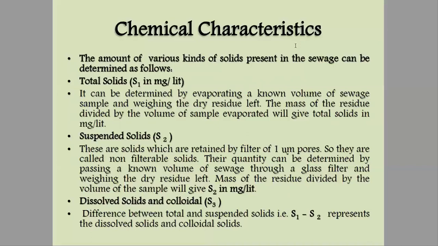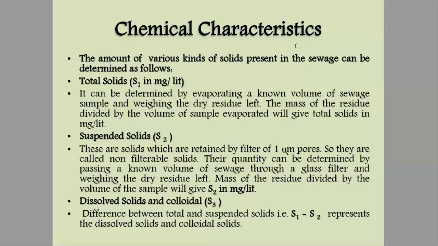Second is suspended solids. These are solids which are retained by a filter of 1 micron, that is micrometer, pores. So they are called non-filterable solids, meaning they cannot be easily filtered. Their quantity can be determined by passing a known volume of sewage through a glass filter and weighing the dry residue left. The mass of the residue is divided by the volume of sample.